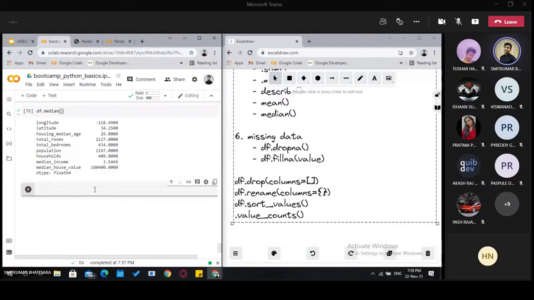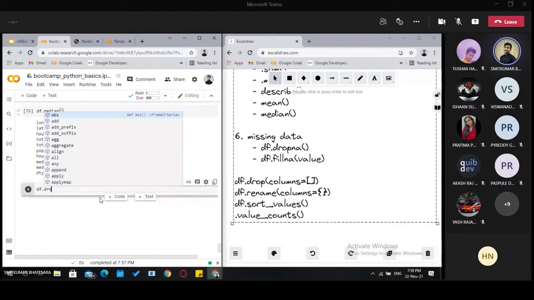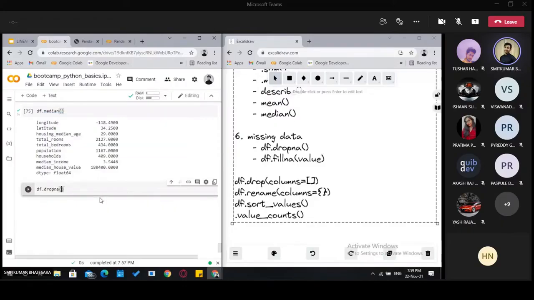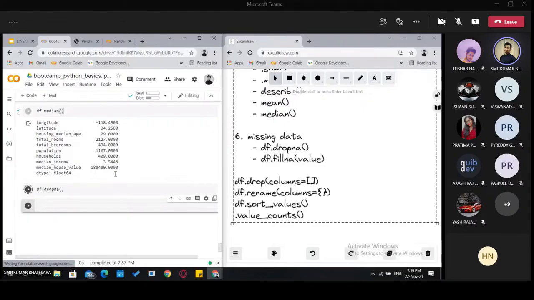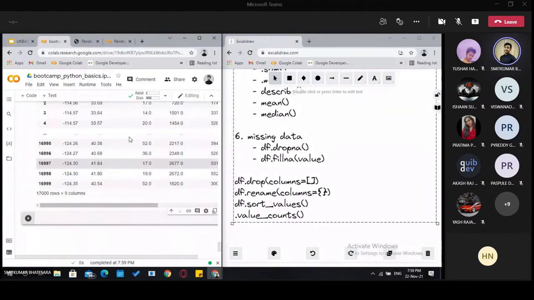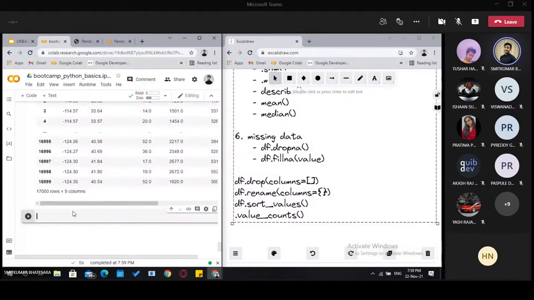Let's see, in this example there are no empty values, so it wouldn't affect anything. But we can use dropna, and what it will do is if there is any empty cell in any column, it will disregard the whole row. In this case there are no empty cells, so it doesn't affect. We will see an example later.